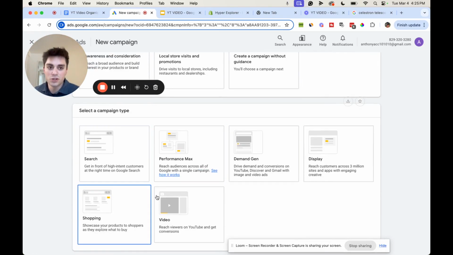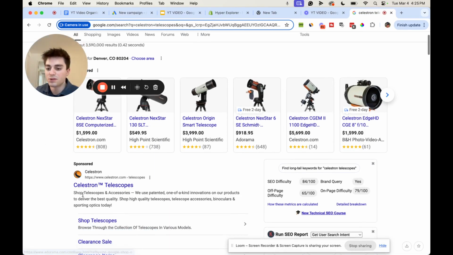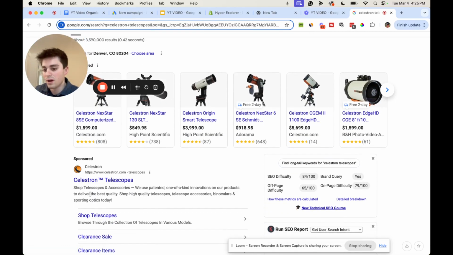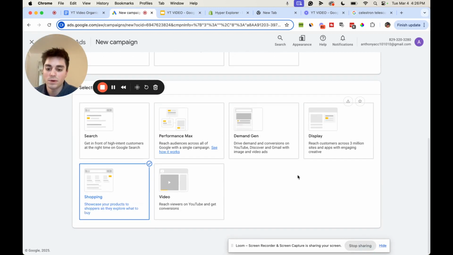So the difference between search and shopping, if you look up Celestron telescopes, these are shopping campaigns and these are search campaigns, right? So shopping are just individual products. Search campaigns are what we also call text ads. You're selling with text, whereas here you're selling just the titles and the pictures. So let's get back in here. Let's do shopping. We always do shopping first.